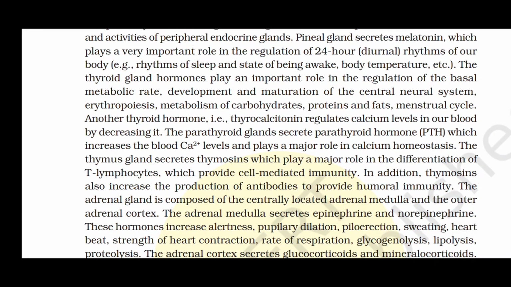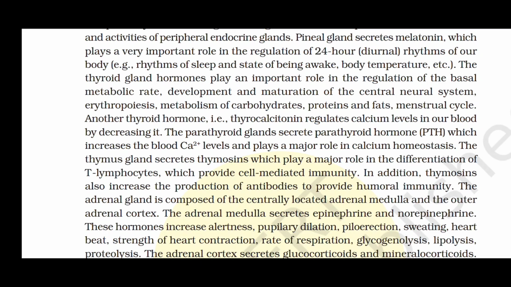The pineal gland secretes melatonin, which plays a very important role in the regulation of 24-hour, that is diurnal, rhythms of our body. Example, rhythms of sleep and state of being awake, body temperature, etc. The thyroid gland hormones play an important role in the regulation of basal metabolic rate, development and maturation of the central neural system, erythropoiesis, metabolism of carbohydrates, proteins, and fats, and the menstrual cycle. Another thyroid hormone, that is thyrocalcitonin, regulates calcium levels in our blood by decreasing it.